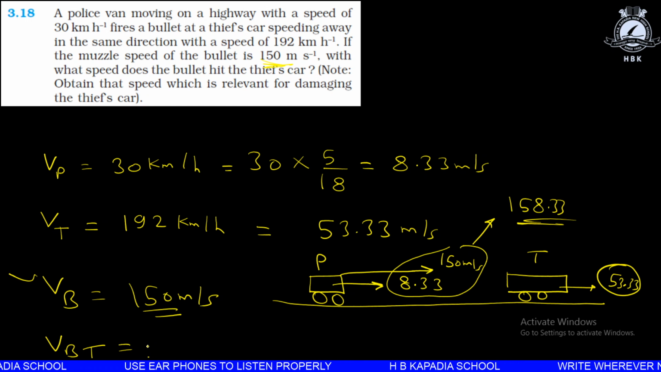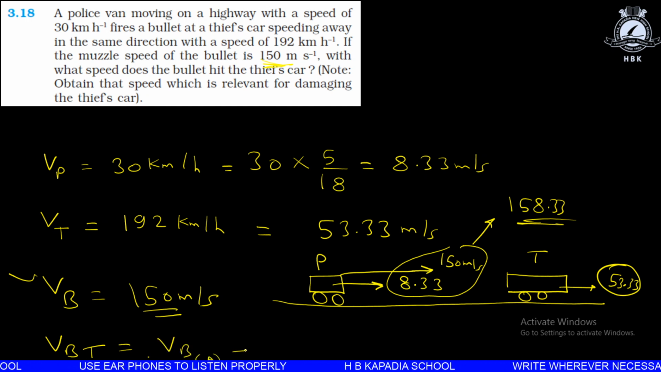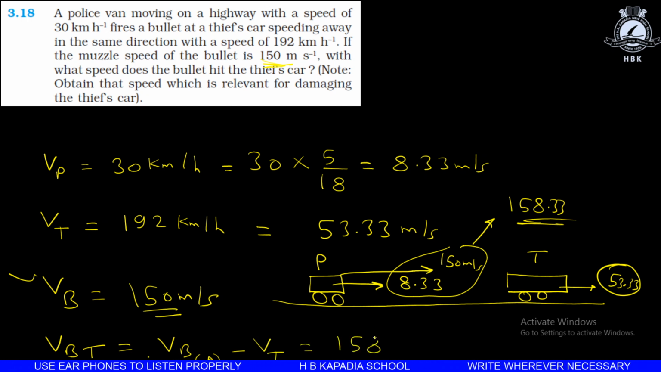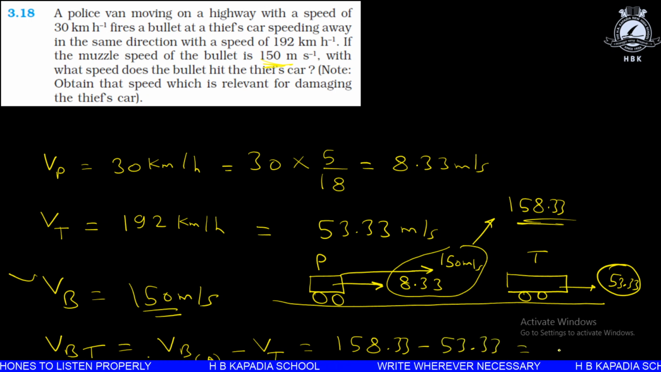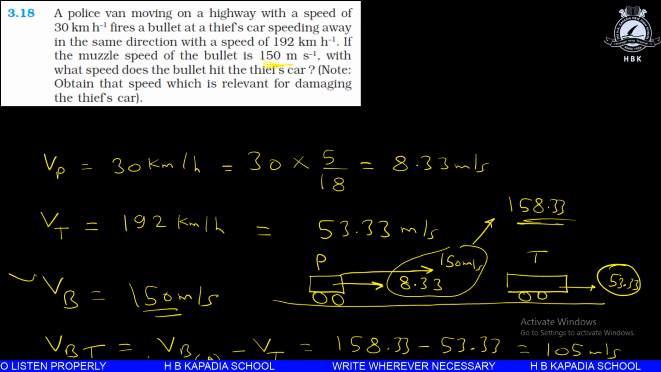So I will write VBT will be VB, that is the actual velocity, minus the velocity of thief. That gives the actual velocity 158.33 minus the velocity of thief 53.33. That will give 105 meter per second. That is our answer.